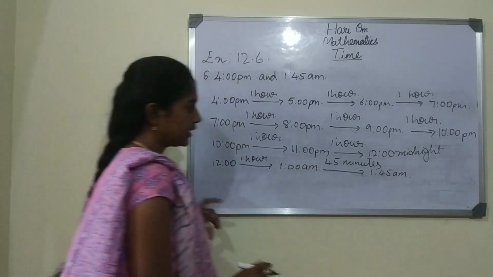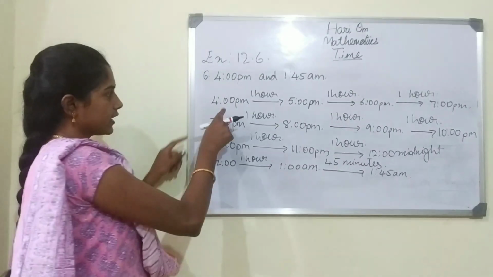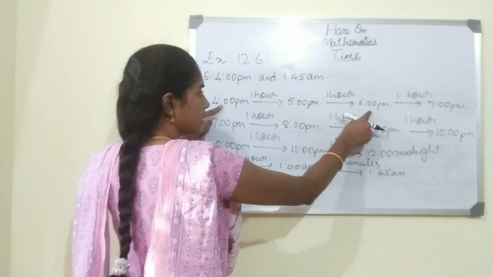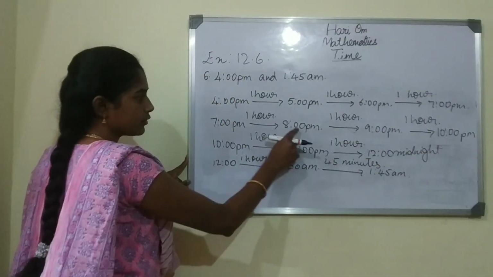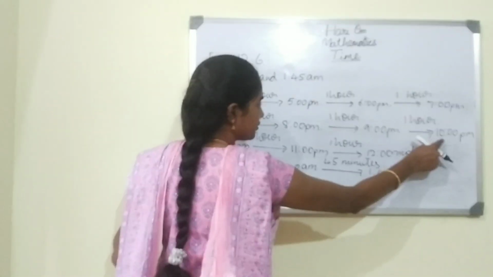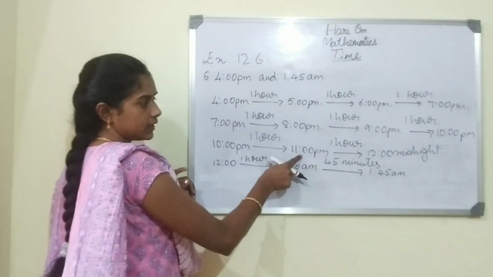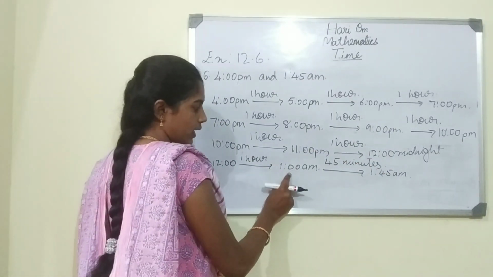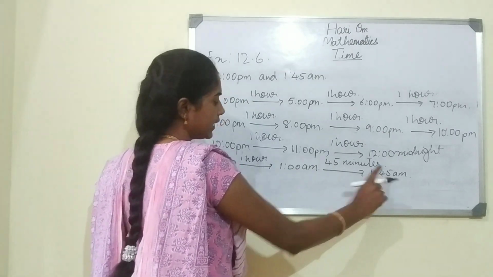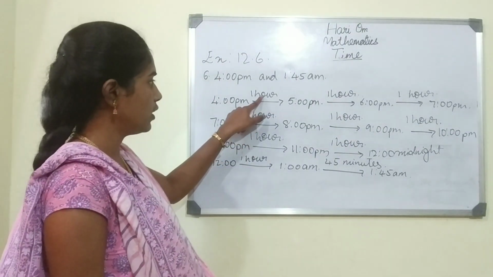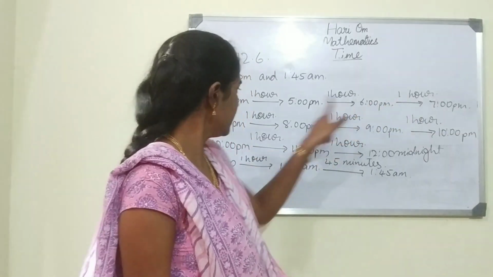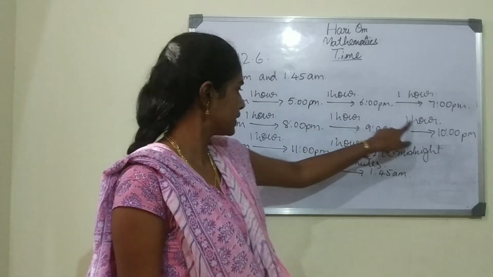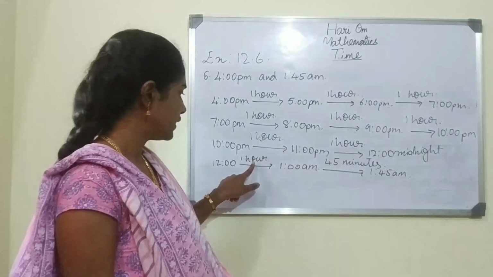Okay, so we have finished. So we have to find the total of it. So 4 to 5, 5 to 6, 6 to 7, 7 to 8, 8 to 9, 9 to 10. Then again 10 to 11, 11 to 12 midnight. After 12, 12 to 1 a.m., 1 to 1:45 a.m. So how many 1 hours are there? 1, 2, 3, 4, 5, 6, 7, 8, 9.